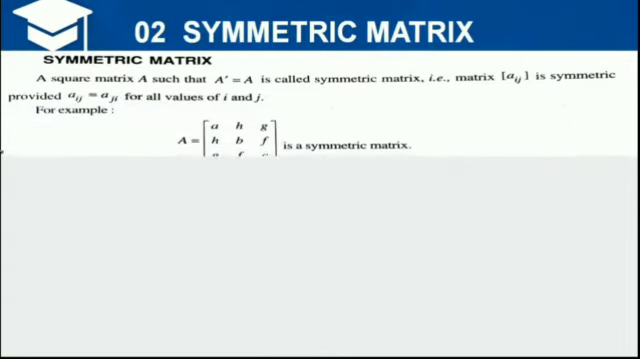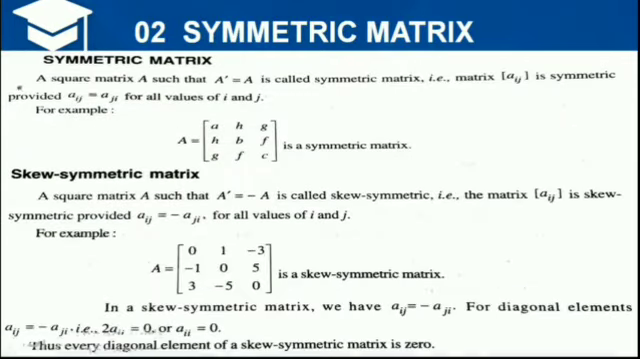symmetric matrix. What is a symmetric matrix? A square matrix where A transpose is equal to A, provided Aij is equal to Aji. That means if we find the transpose of matrix A and its value does not change, then it becomes